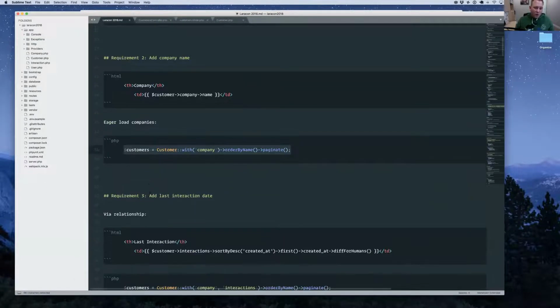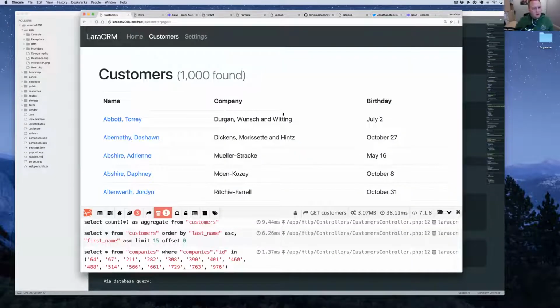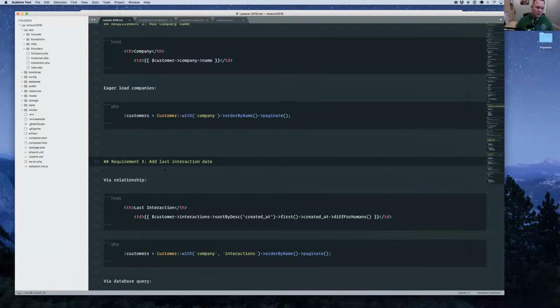Well, what if we wanted to add the last interaction date? This is where things get a little bit more tricky. It seems a lot like adding the company, where an interaction is a relationship on the customer model. But there's one important difference, and that's that we have lots of interactions, but we only have one company, and that creates some interesting challenges. So let's walk through it.